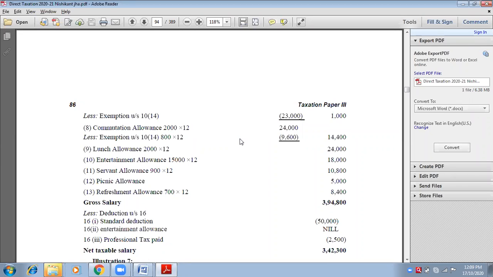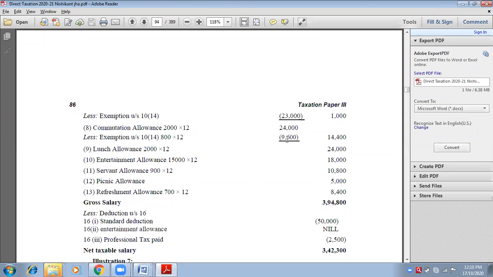Do it fast. हो गया. टोटल बताएंगे आप मुझे ग्रॉस सैलरी का? Yes, so it is 3,94,800. Very good. Gross salary.